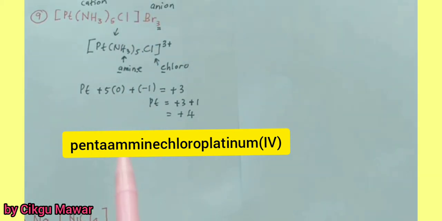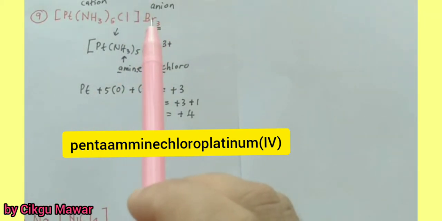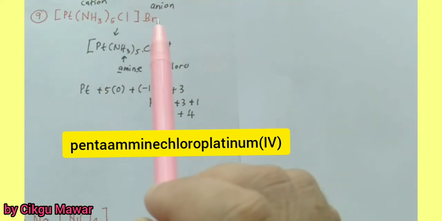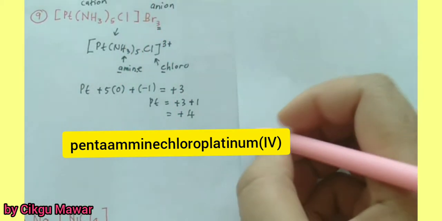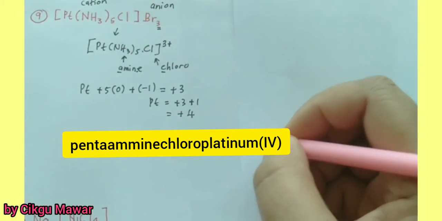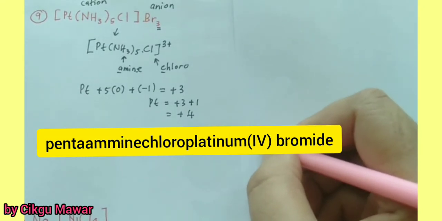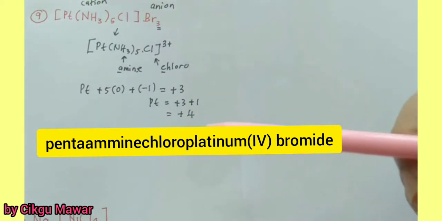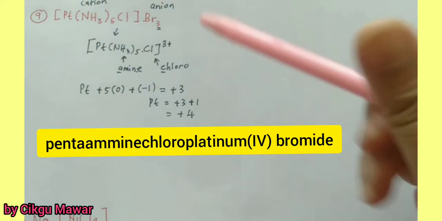How do we name the overall compound? This is the cation only, and this is bromide. So pentaamminechloroplatinum(IV) is all without spaces. But for the anion, we put 1 space and it becomes bromide. So this is the overall compound name: pentaamminechloroplatinum(IV) bromide.